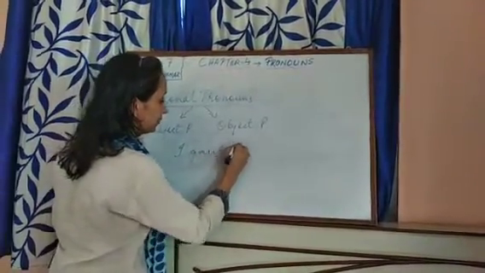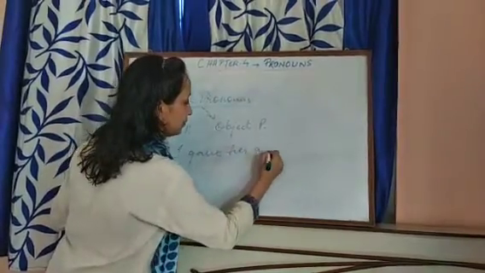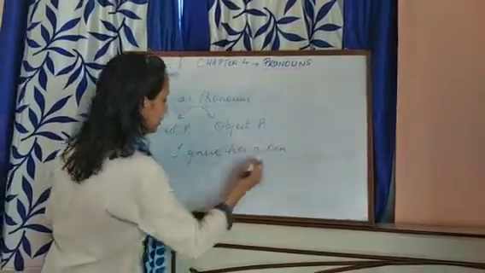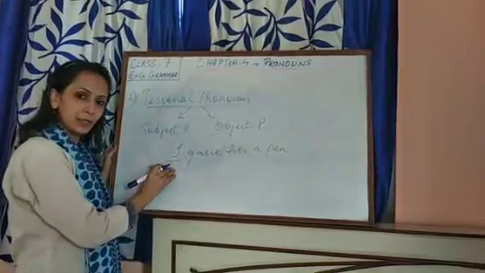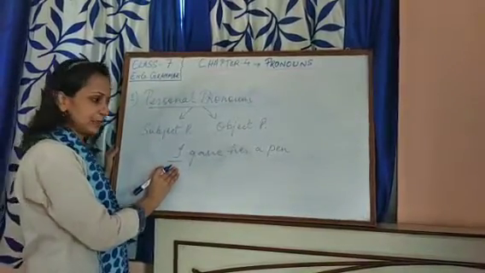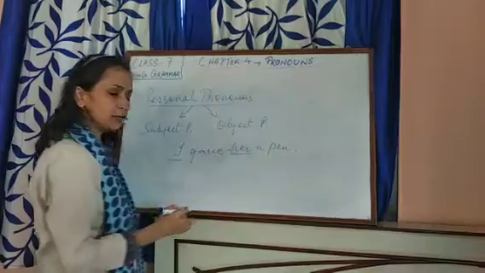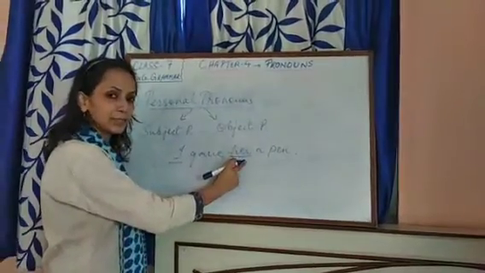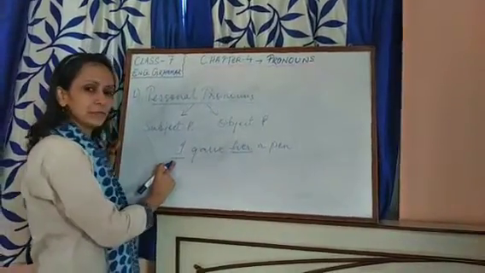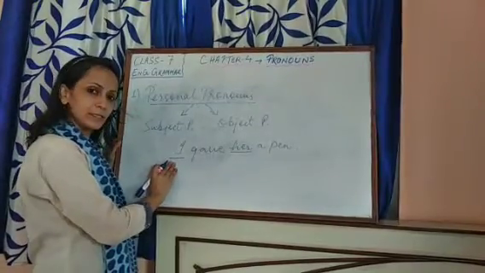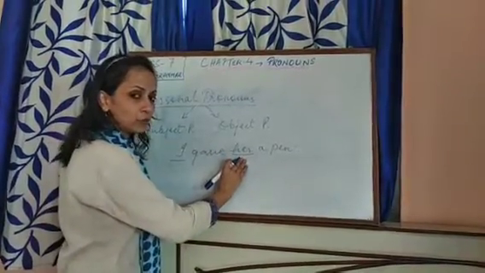I gave her a pen. Now see, I here is a pronoun. It is functioning as subject. Her is also a pronoun, but here it is functioning as an object. So that is the difference here. Here it is subject pronoun, here it is object pronoun.